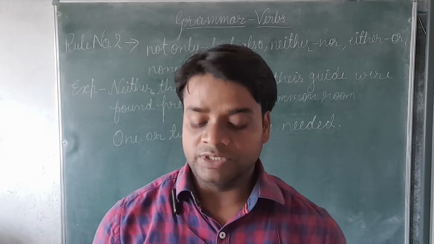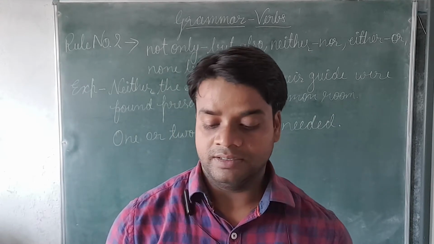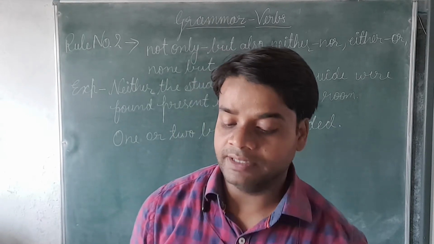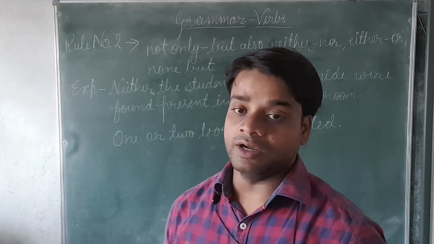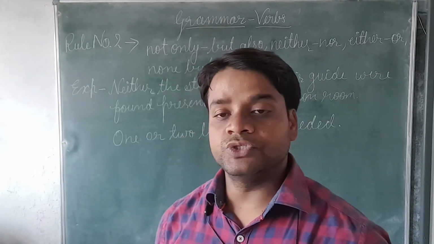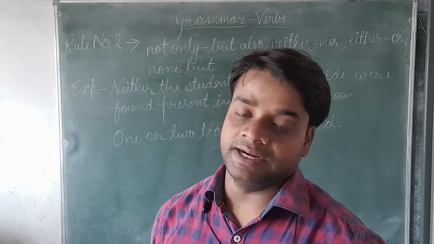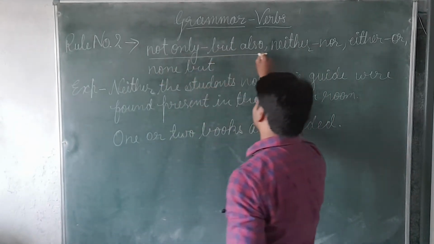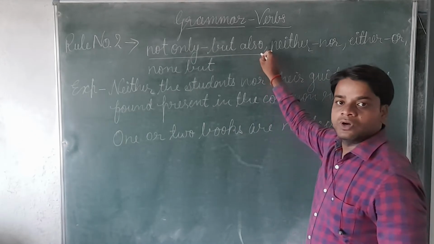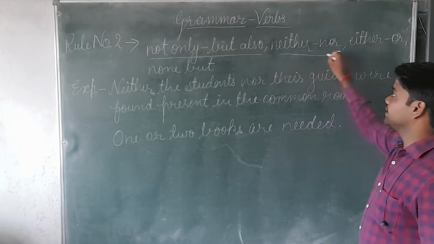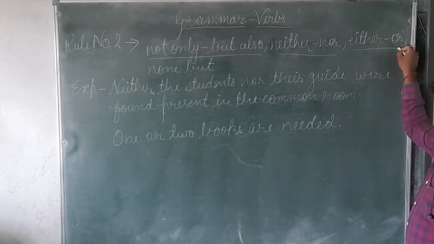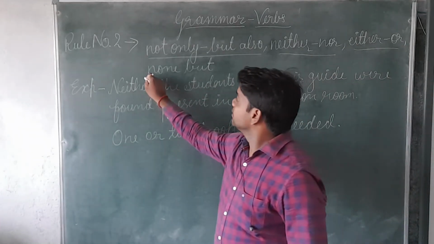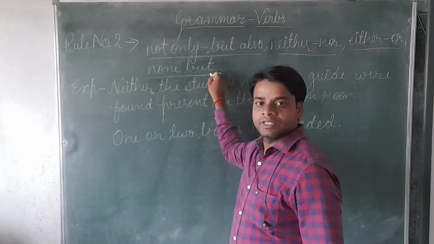When two or more subjects are joined or connected by or, not only but also, neither nor, either or, none but.